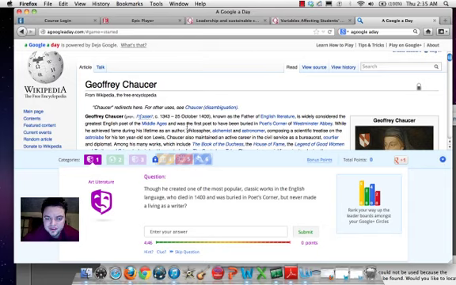Ooh, I don't know if you guys picked up on this, but here it says Geoffrey Chaucer was born in 1343, in October, and it looks like it said who died in 1400, so this probably is not the correct answer. At this point, I want to point out something really quickly. Down here in the bottom screen, I have a hint and a clue. A hint's going to tell me, hey, you're on the right track. A clue's going to be, a lot of times, initials.